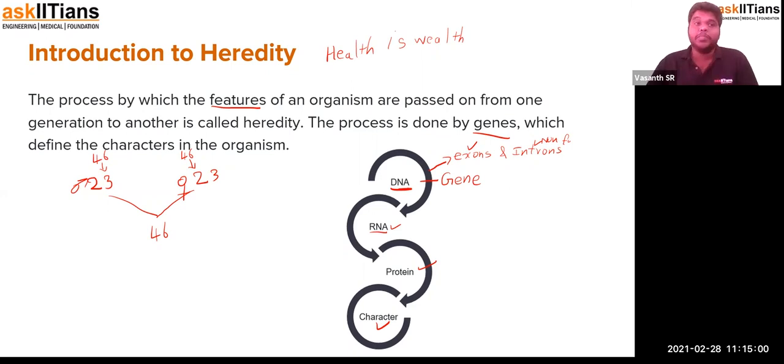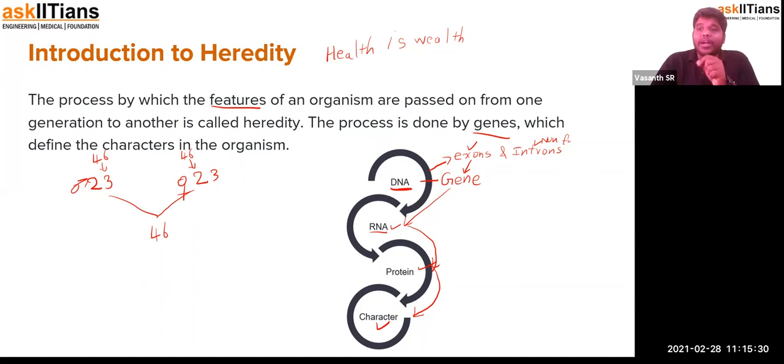So this process divides the genetic material, and those exons will be combined to form genes, and these genes express to form RNA. RNA expresses to form protein, and these proteins express to form the characteristics of an organism. So this is what heredity actually is. I hope everybody would have understood heredity in detail. We have gone through this several times in this period itself.